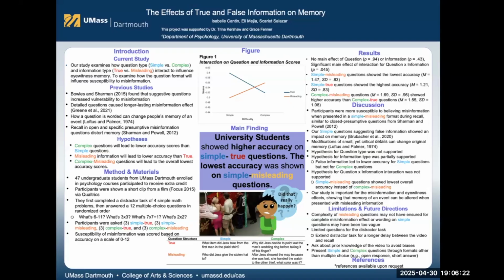Misleading information will result in lower accuracy compared to true information. Misinformation is known to distort memory, and we expect this effect to hold true in our study. Finally, we hypothesize that complex misleading questions will produce the lowest accuracy scores overall. The combination of complexity and misinformation is expected to have a compound negative impact on memory accuracy.